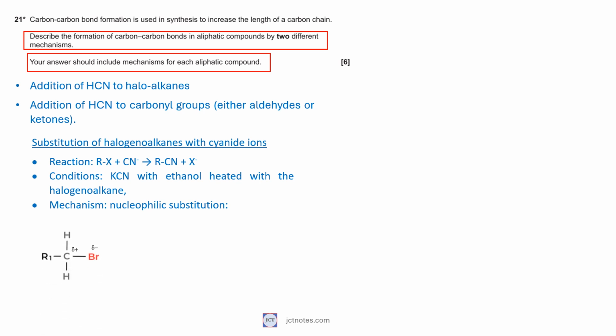As the halogen is more electronegative than carbon, the carbon-halogen bond is polarized and the carbon atom carries a partial positive charge as the electron pair in the carbon-halogen bond is drawn towards the halogen. This allows the attack of the nucleophile cyanide ion, CN-, to the carbon. The lone pair of electrons from the cyanide is used to form a carbon-carbon bond, and the halogen takes both electrons of the carbon-halogen bond.